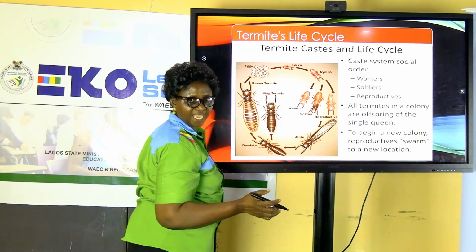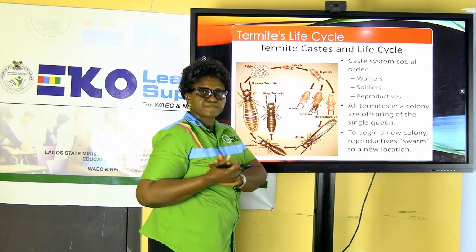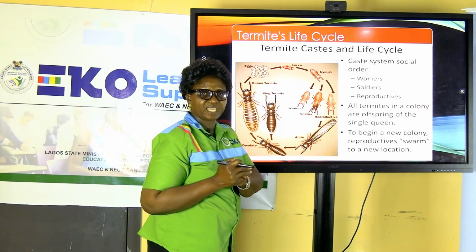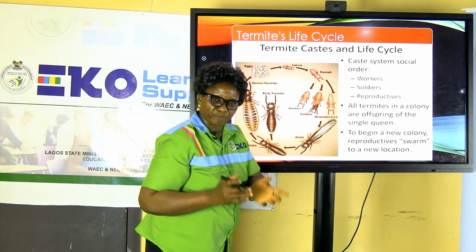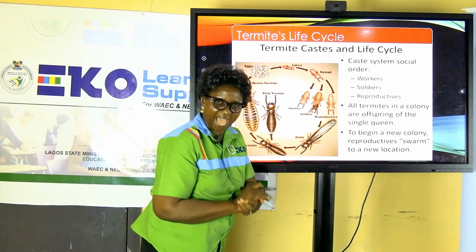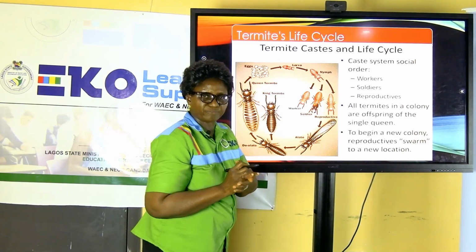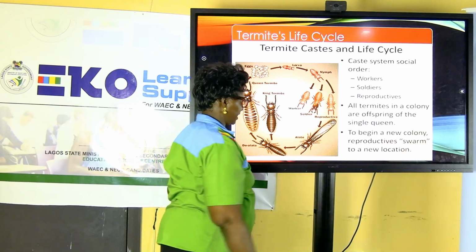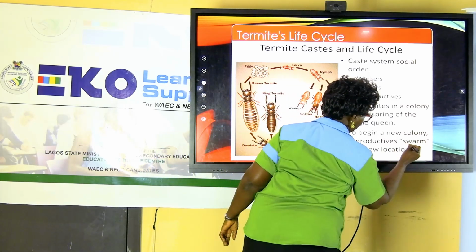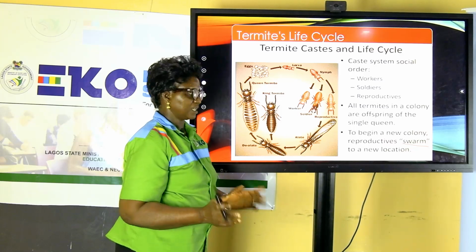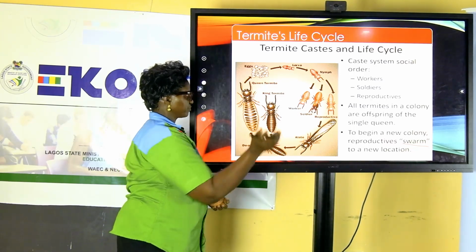They move from their existing habitats when the habitat becomes relatively too small for them. Competition becomes so high, resources are no longer sufficient. A large number of these termites will move. They form a colony. And the process of moving is what is known as what? Swarm, or we say they are swarming. They move in a large group.